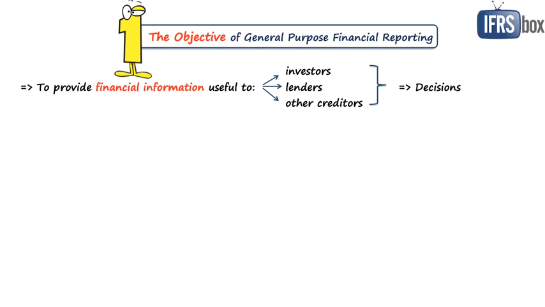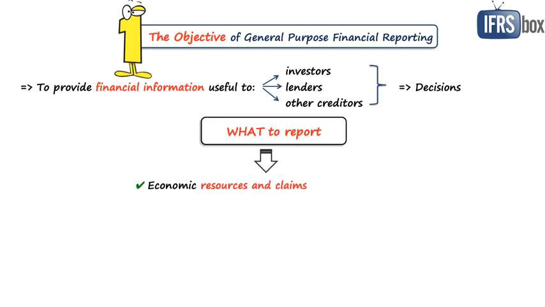So what financial information shall be reported in the general purpose reports? Well, note that we are not talking about the financial statements yet, because they are subject to Chapter 3. So the entity shall present the information about its economic resources and claims, which is basically a financial position, then changes in economic resources and claims resulting from entity's financial performance and from other events.